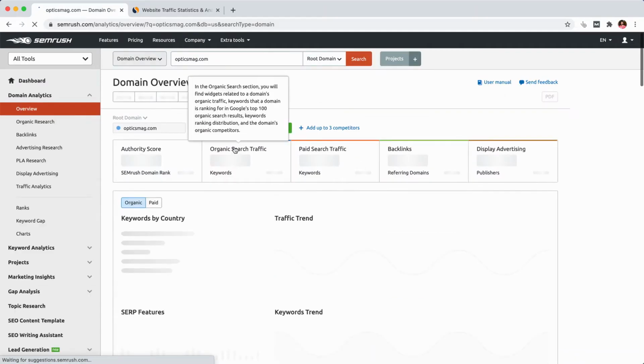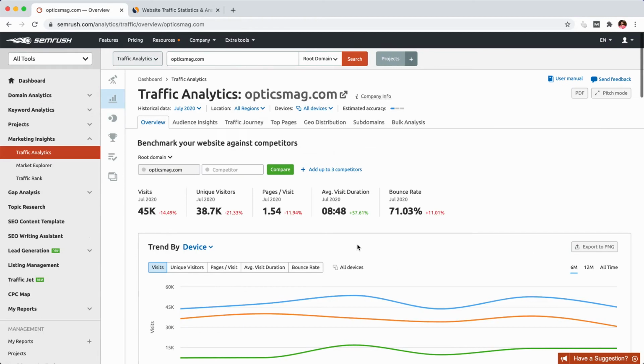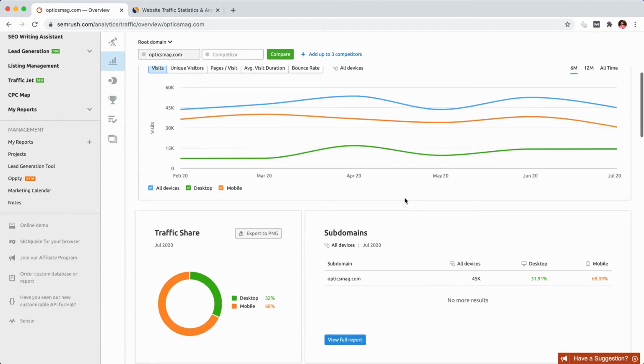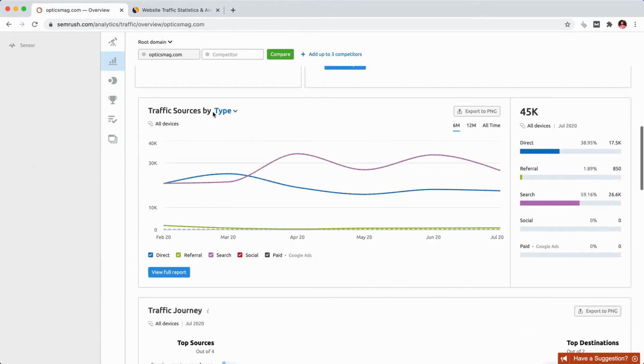After searching this, you need to head over to Traffic Analytics. Inside Traffic Analytics, you can see how many visits this site has gotten month over month, the bounce rate, and all these things. You can also see the traffic share and traffic sources by type. You can see 1.89% of their traffic is referral and 38% is direct.